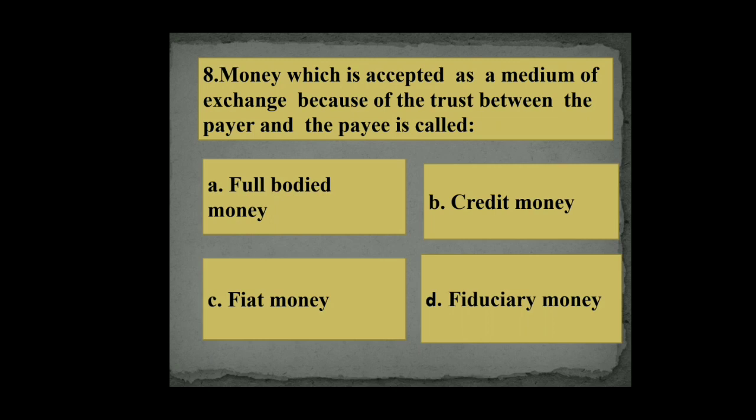Next question. Money which is accepted as medium of exchange because of the trust between the payer and the payee is called A. Full bodied money, B. Credit money, C. Fiat money, and D. Fiduciary money. So its right answer is fiduciary money.